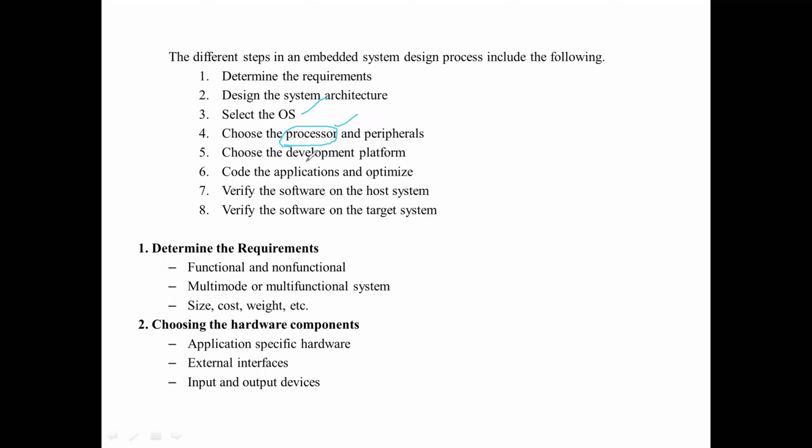Then choose the development platform. On this platform, as a user, we write the code and check whether my application is working properly or not. Development tools, that is, suitable software required for my application. Everything is chosen here.